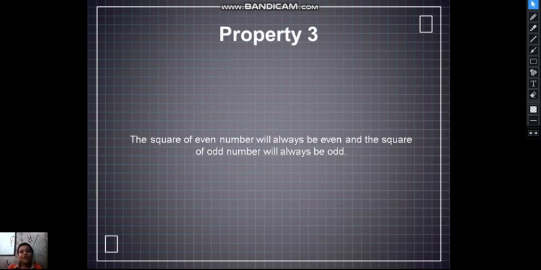So for any even number, its square will always be an even number. Suppose 2 square is 4. Let's suppose 6, so 6 square is 36. So the square of an even number is always even and the square of an odd number is odd. 5 into 5 is 25. 5 square is 25. 25 is odd and 5 is also odd.